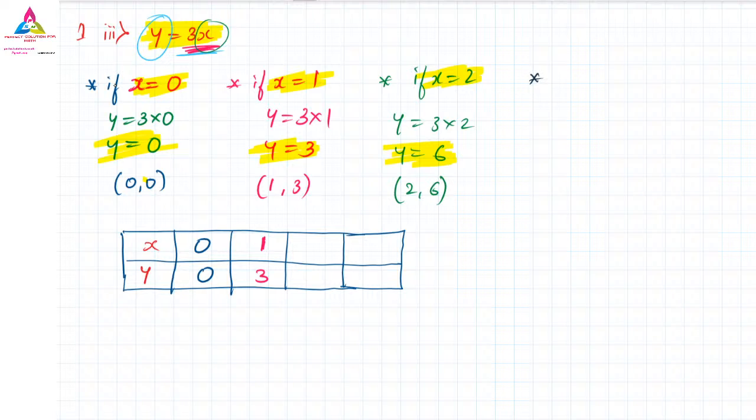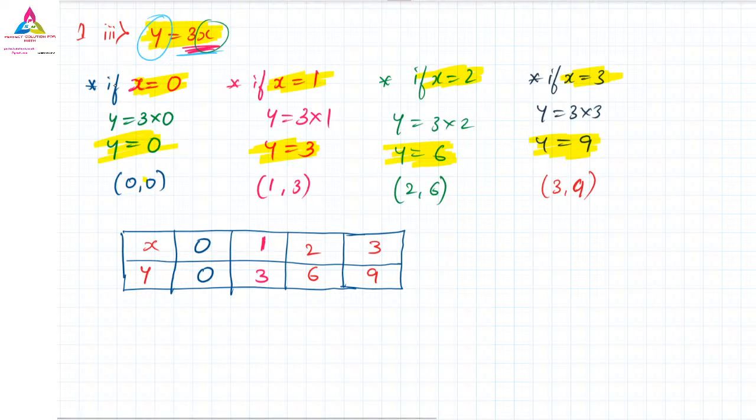Lastly, if x equals 3, y equals 3 into 3, which is 9. So when x is 3, y is 9. This is your total answer.